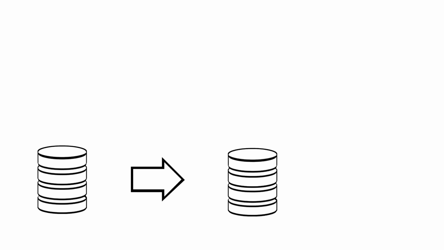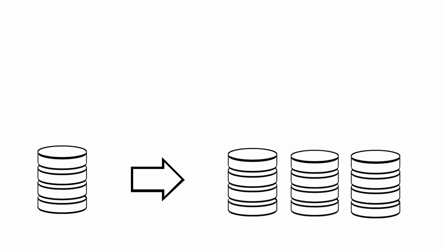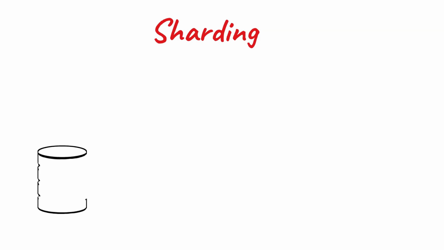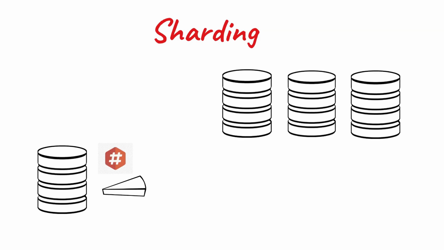Let us now look at the writes. Since we have made replicas, the reads are parallel, but the writes are still going to one system. Now that's a problem. The next problem is to scale the writes. How do we scale the writes? Then a concept was introduced called sharding. The entire data that was getting written was split horizontally, and each horizontal slice was put into a different system. So the writes also became distributed now.